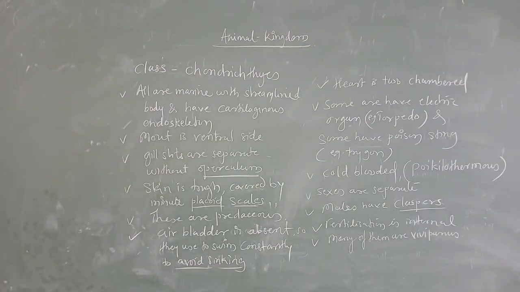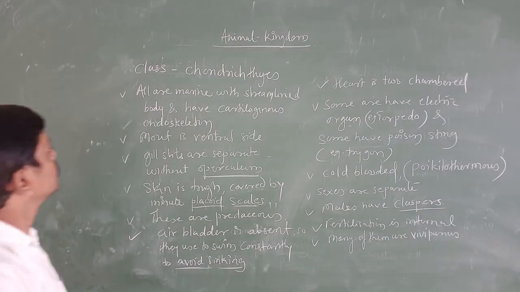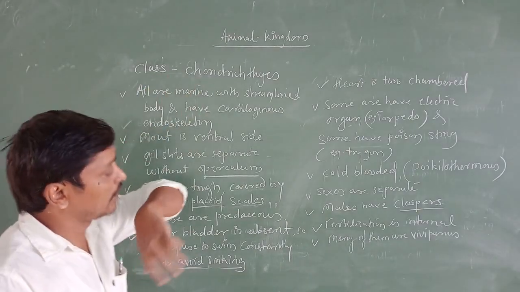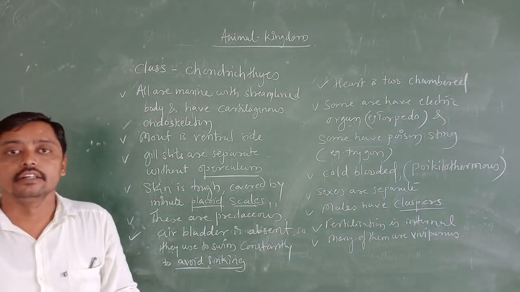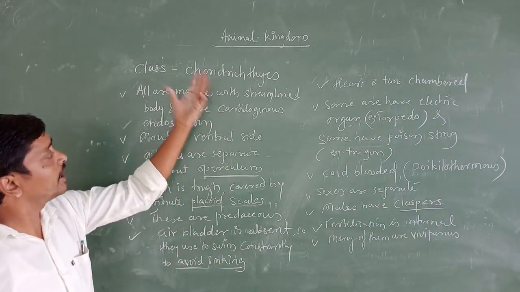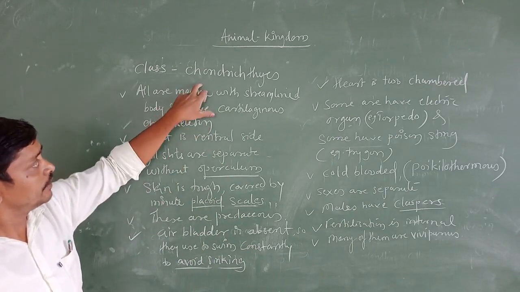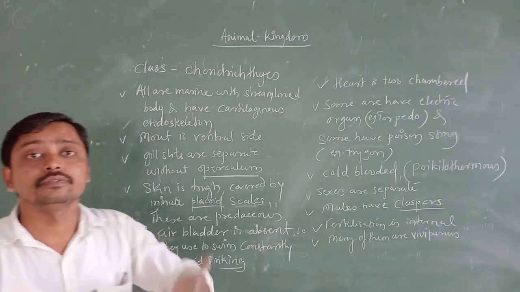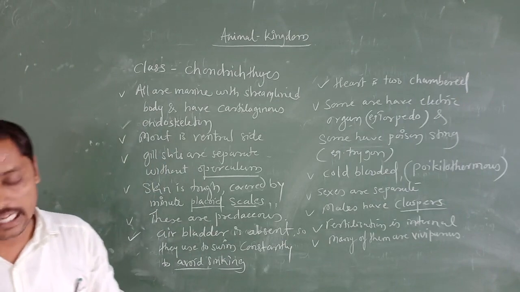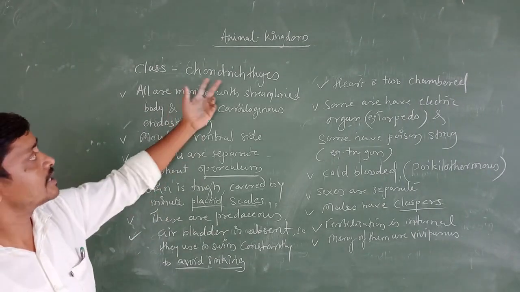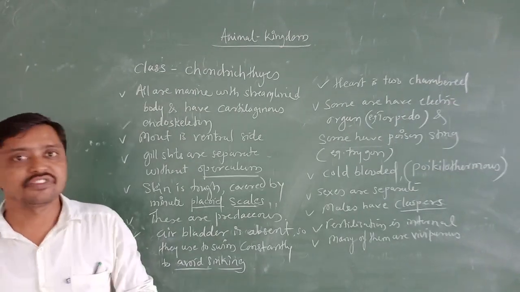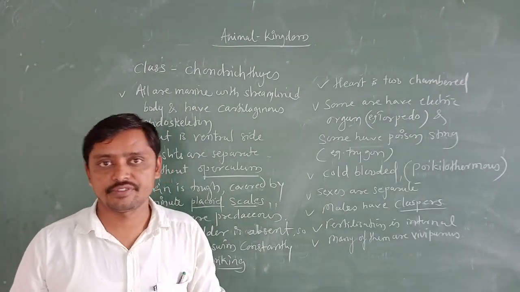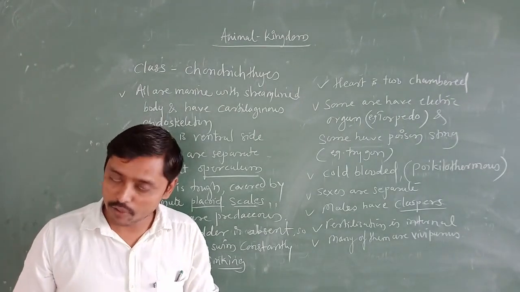Okay, we are going to move towards the next class, Chondrichthyes. Previously we studied about the class Cyclostomata, and now we are going to study about the class Chondrichthyes. Class Chondrichthyes comes under the superclass Pisces, and superclass Pisces comes under the division Gnathostomata.